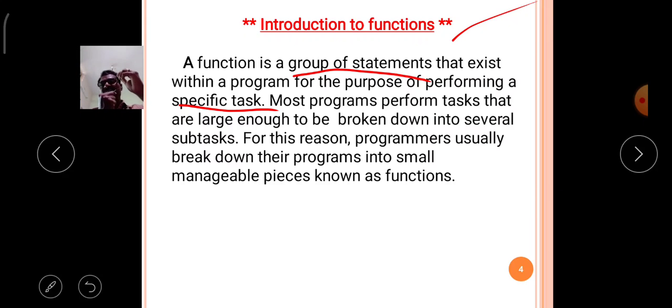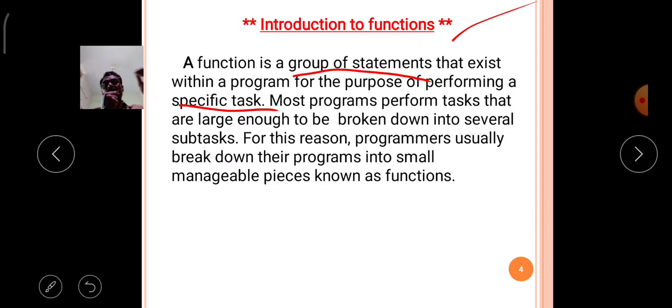So a function may contain one or more statements in that group. What is the use and purpose of this group of statements? What task it can perform is important.